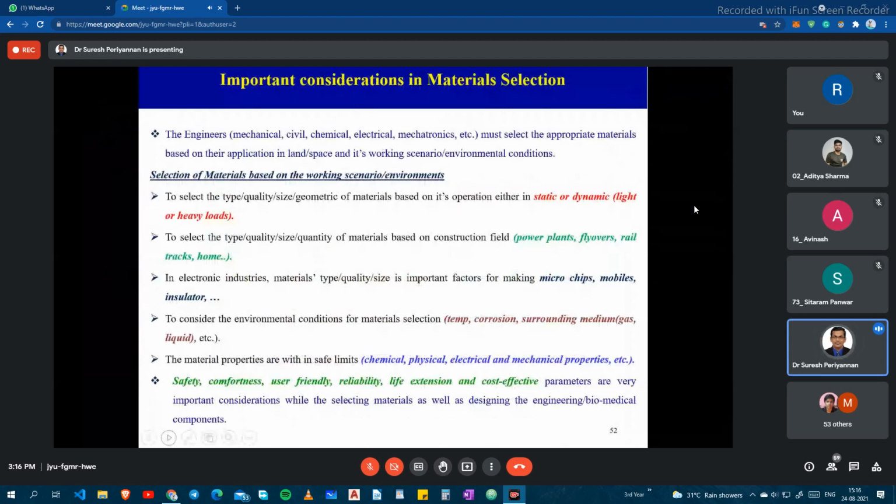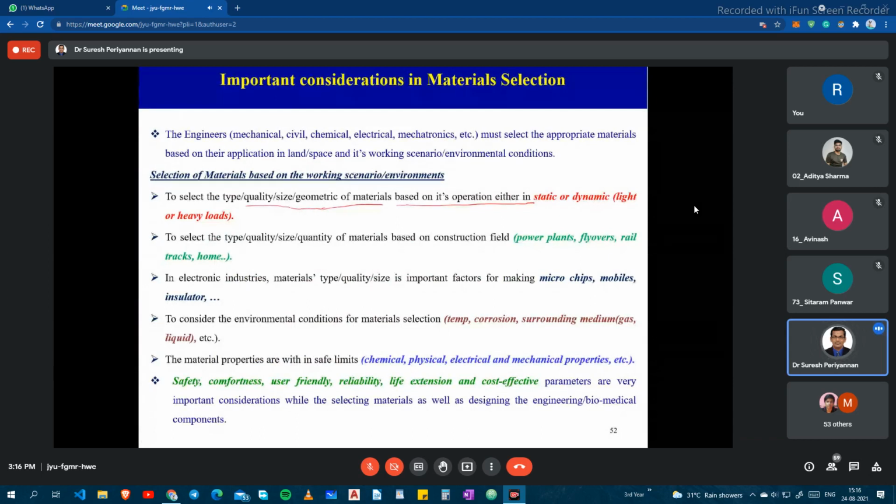Now, the last conclusion about material selection. An engineer, maybe mechanical, civil, chemical, electrical, electronics, whatever, must select the appropriate material based on the application, right? The application may be land or space applications, and it may be based on the working scenario and environmental conditions. We should also consider the quality, size, and geometry of the materials based on design. Then, based on the operation, whether the component is going to be in static or dynamic conditions, we have to choose the appropriate material.